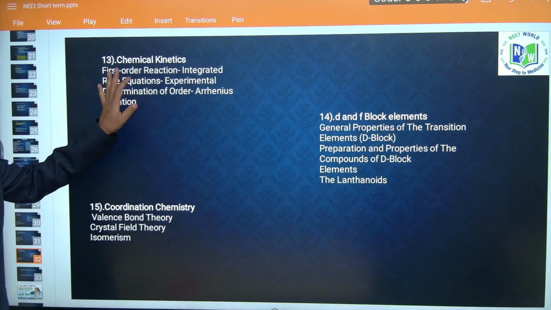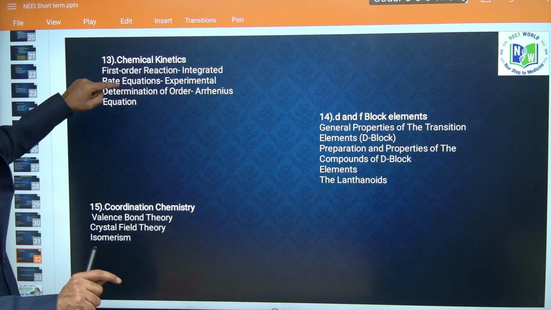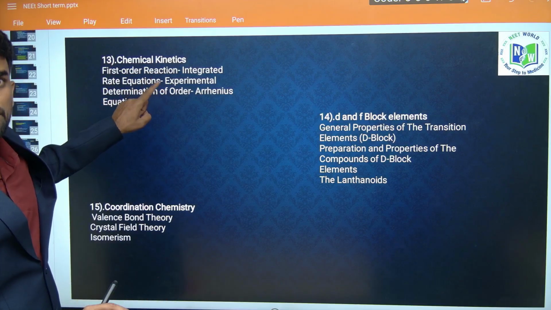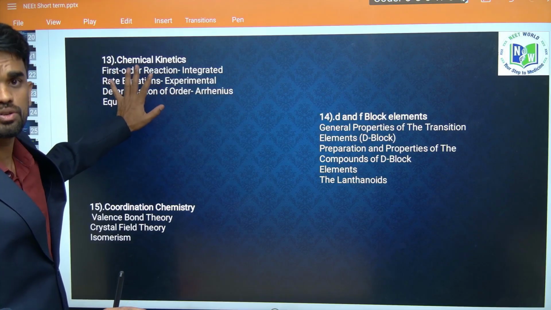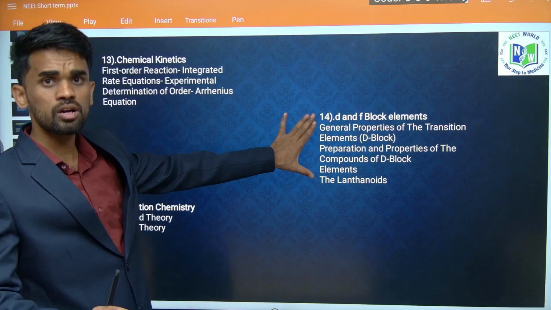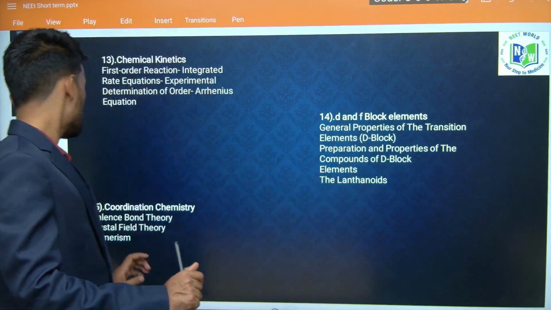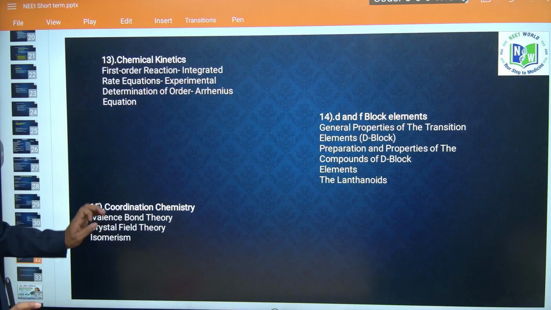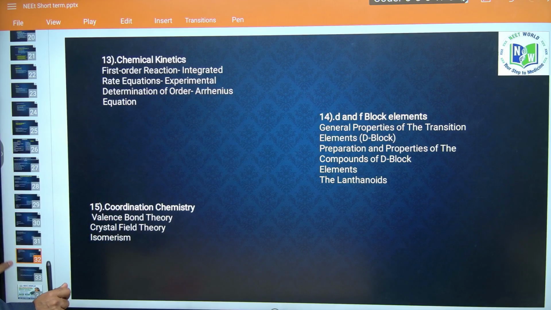Then next we have chemical kinetics. These are the first order rate equation, finding the order of a reaction, molecularity of a reaction, and what is the effect of temperature on the rate of reaction, that is the Arrhenius equation we have. So you have to focus on these things. Then next, D block, you can look into these particular topics. The next, coordination chemistry. Again, it is a very interesting and easy topic. Whatever I have mentioned, you should not skip these particular things.